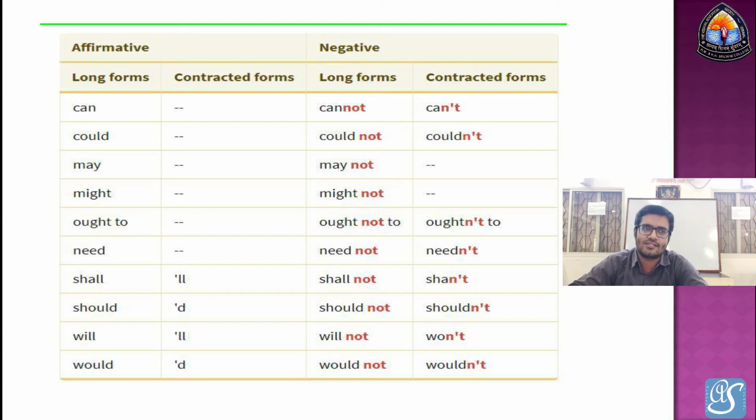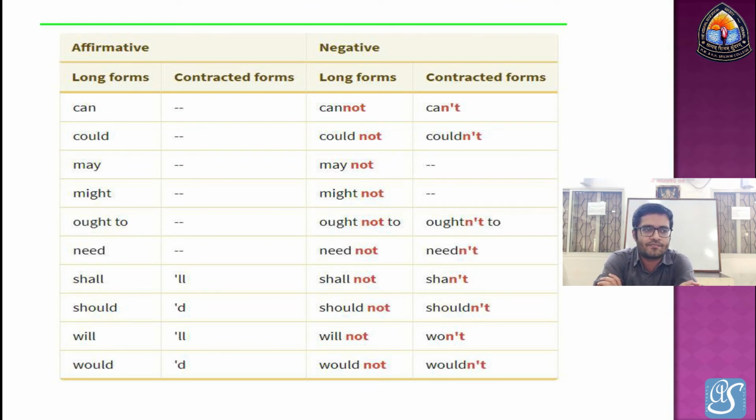For may, there is no contracted form. The negative long form is may not, and there is no contracted form of may not. Like others, there is no contracted form of might and might not. There is no contracted form of ought to and need, but for ought to and need the negative long forms are ought not to and need not, and the contracted forms of these modal auxiliary verbs are oughtn't to or needn't.